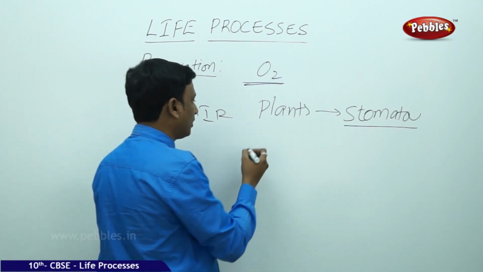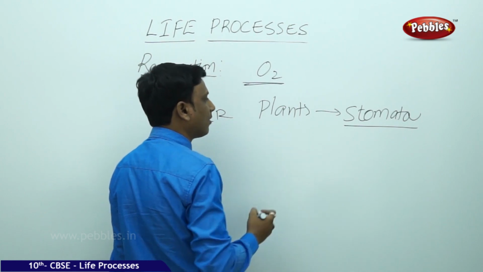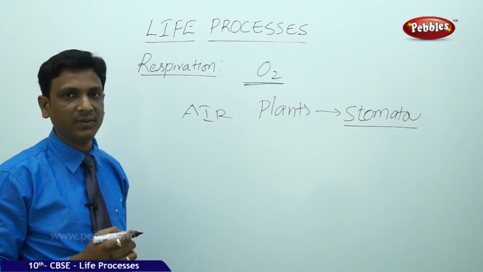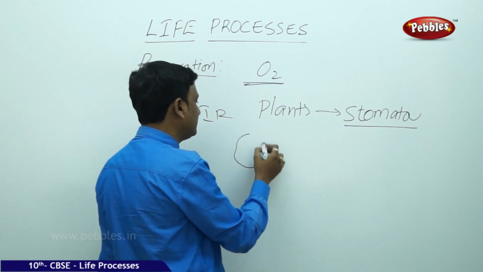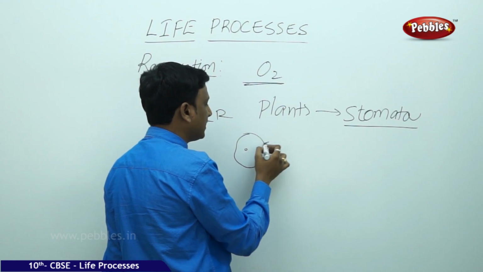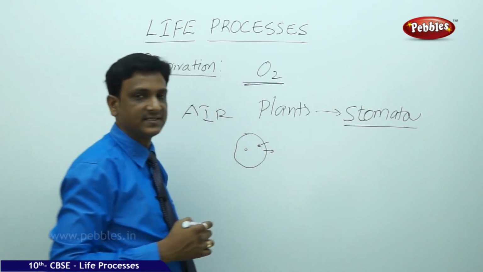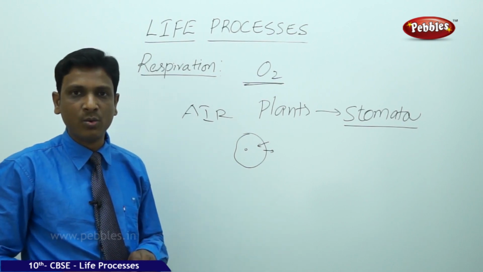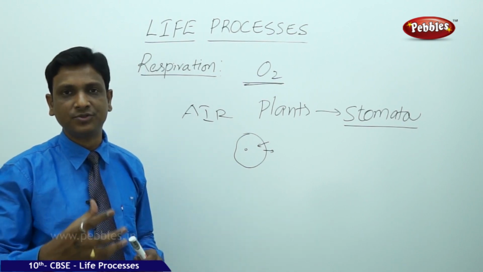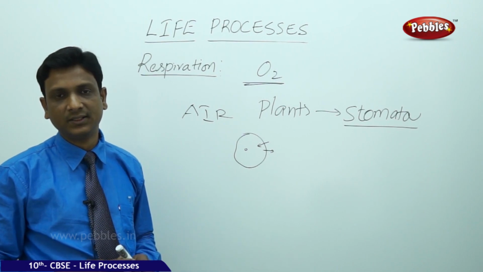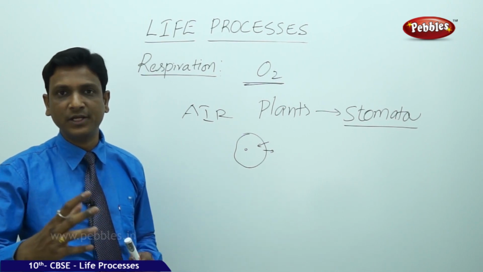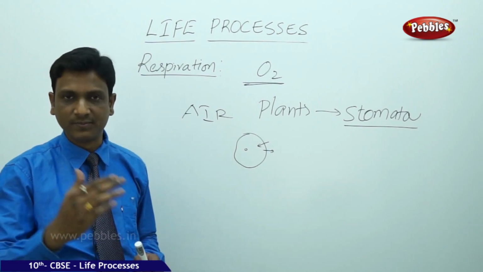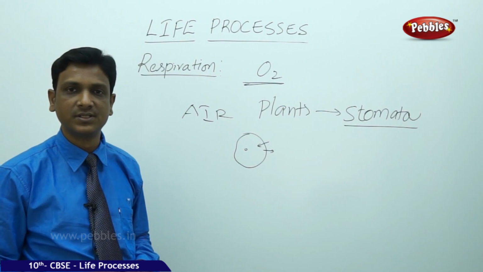Whereas if you see the microorganisms, unicellular organisms, how do they get? They get the oxygen by simple diffusion. Their bodies are very simple and the oxygen present in the atmosphere can easily diffuse into their bodies. But if you see the multicellular organisms, they have well-developed structures to absorb the oxygen from the air. We see a gradual development of respiratory structures from different organisms, from smaller organisms to higher organisms.